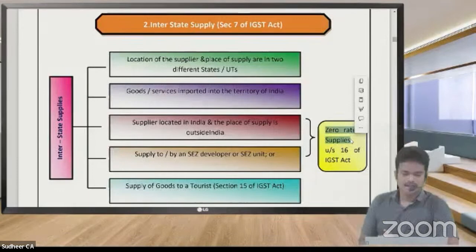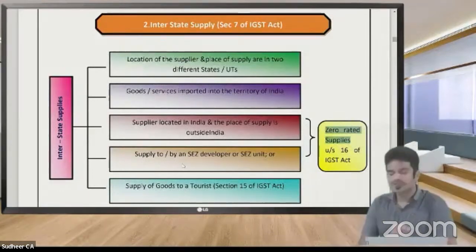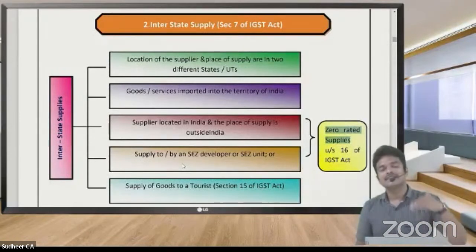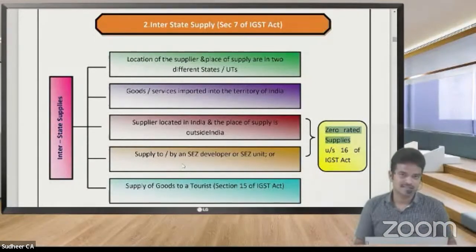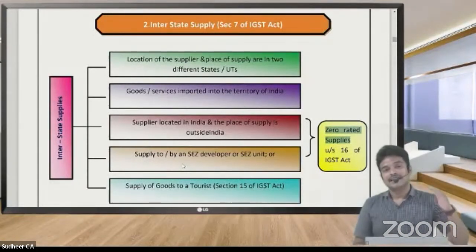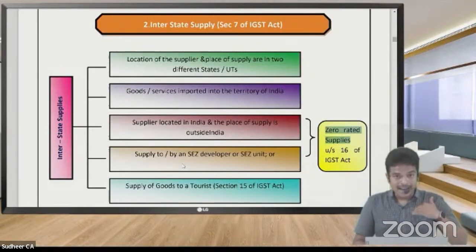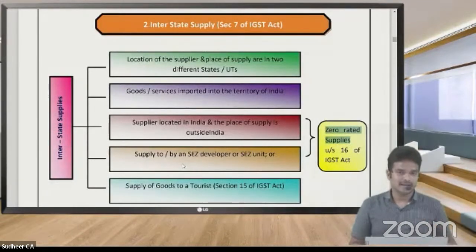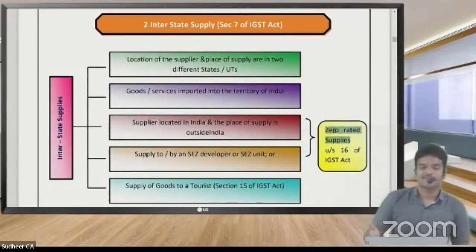Next, coming to the fourth one, supplies to said unit. Sir, said unit, what ultimately they will do? Ultimately, they export the goods and services. That's why, in order to encourage exports, if I make any supply to said unit, this is also regarded as zero rated supply. That means this is indirect form of export.